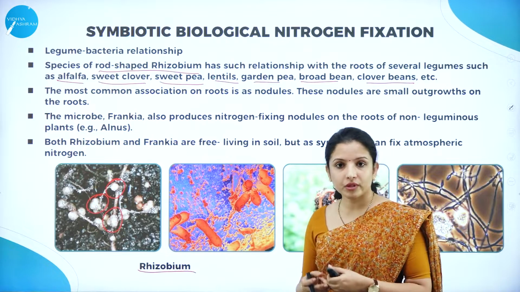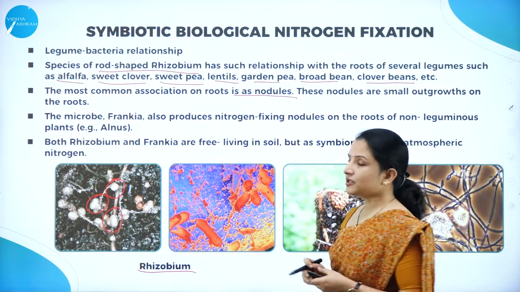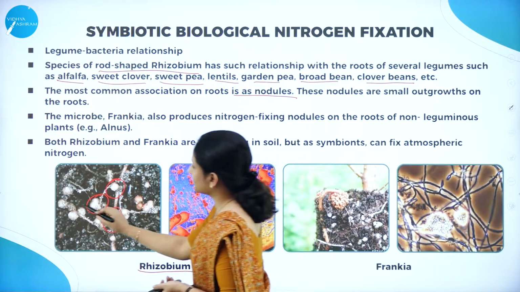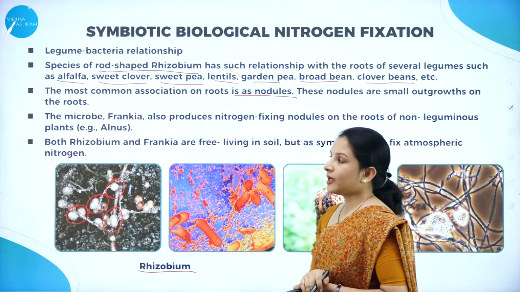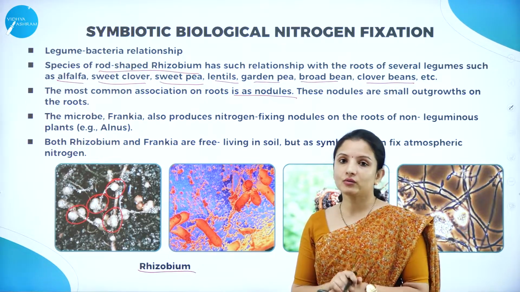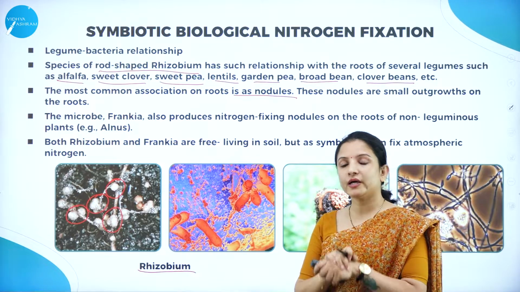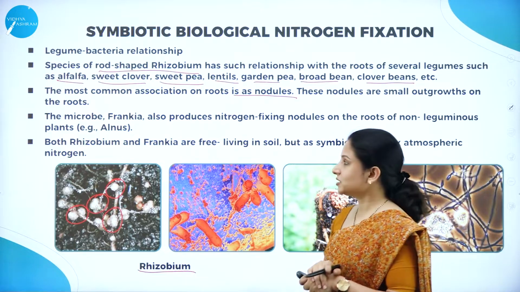The most common association of the root is as root nodules. These nodules are small outgrowths that you can see on the roots, and they are very important, found in the leguminous plants. That is why the Rhizobia help in nitrogen fixation in the leguminous plants.